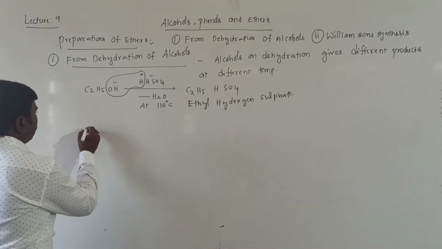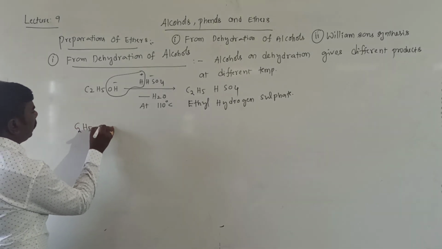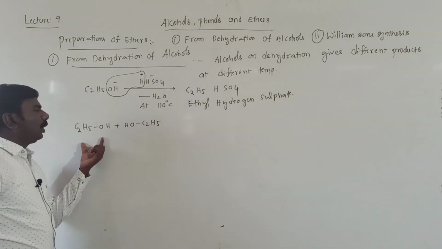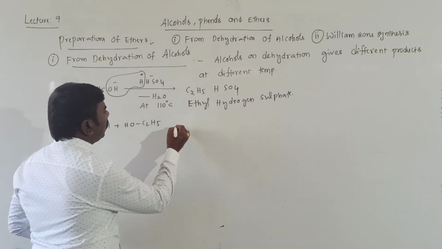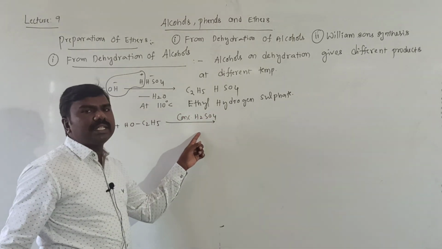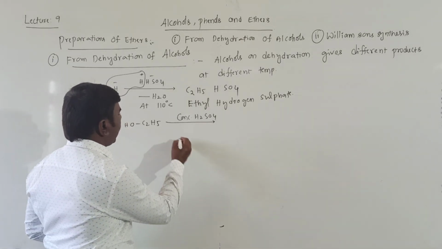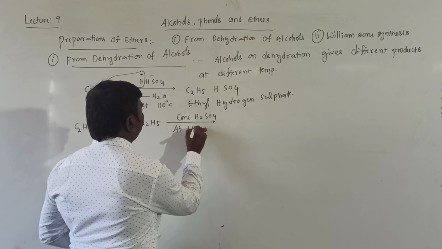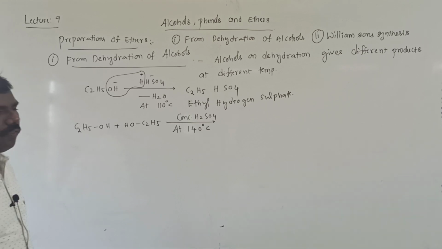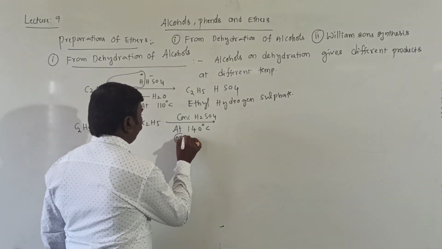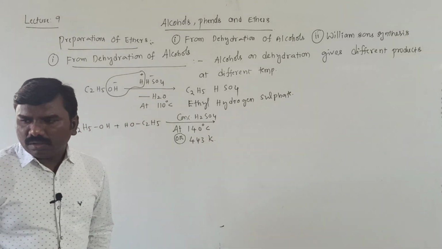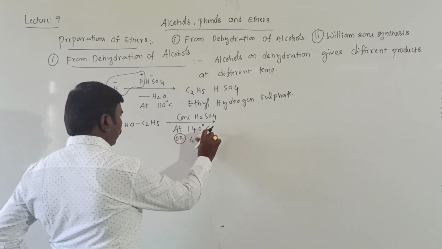Next, C2H5OH plus OHC2H5. I am taking two ethyl alcohol molecules treated with concentrated H2SO4 acting as a dehydrating agent at 140 degrees Celsius, which is nothing but 413 kelvins.